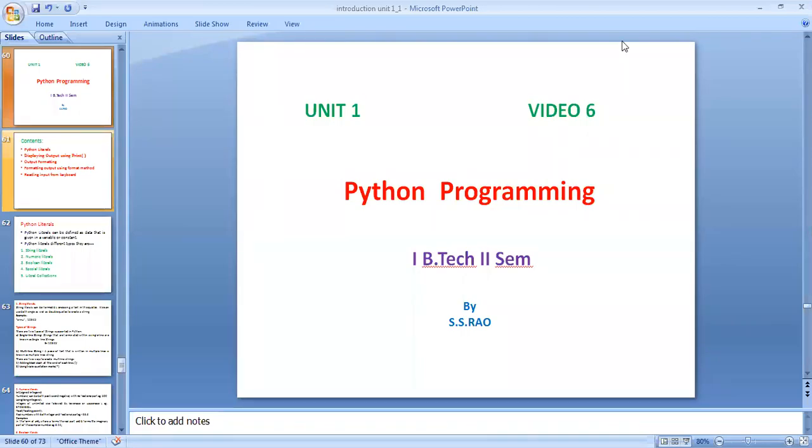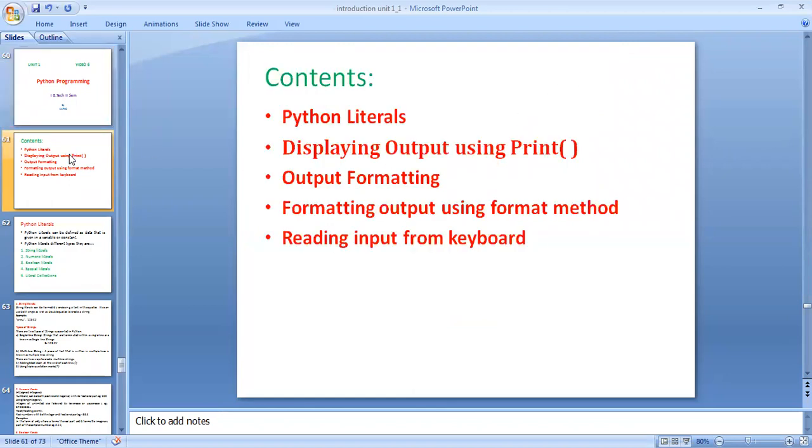Good morning, students. Today I am going to discuss in this video Python literals, displaying output using the print function, and formatting output using the format method. It means displaying output using the format keyword, and reading input from the keyboard in Python programming. These topics I am covering in this video.